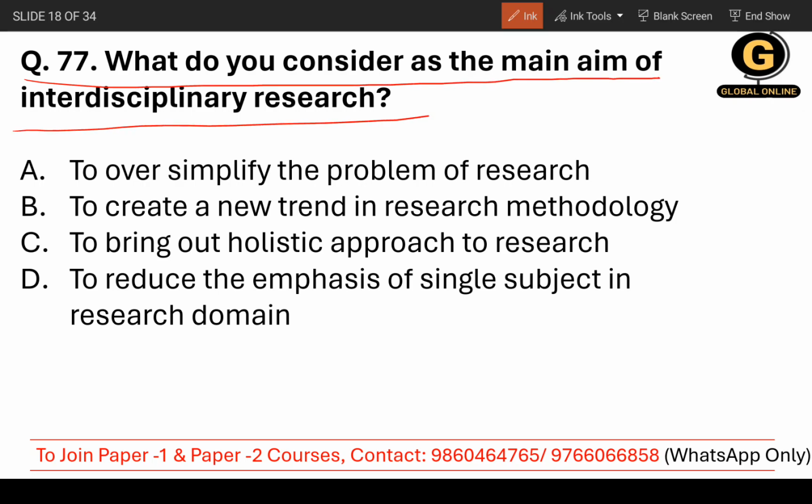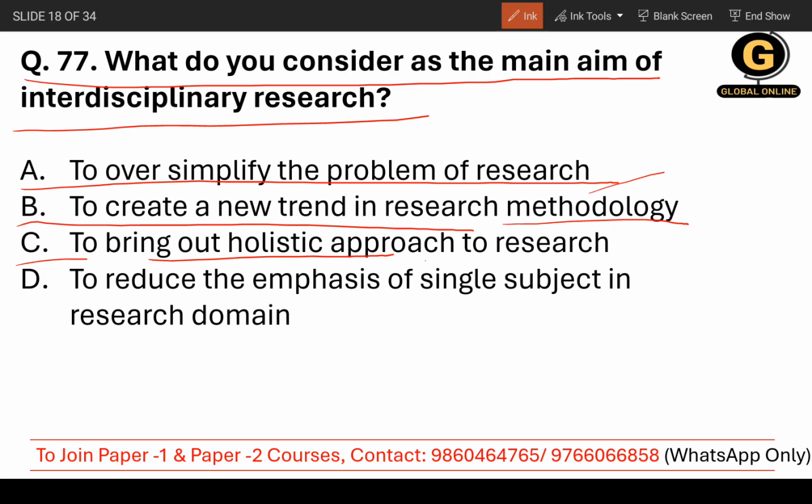So, what does interdisciplinary stand for? Where you are mixing two or more different areas of knowledge or study, that is actually considered in interdisciplinary research. So, let's see the options. To oversimplify the problem of research. No. To create a new trend in research methodology. To bring out a holistic approach to research. Holistic stands for whole. Okay. Or fourth, to reduce the emphasis on a single subject and research domain.